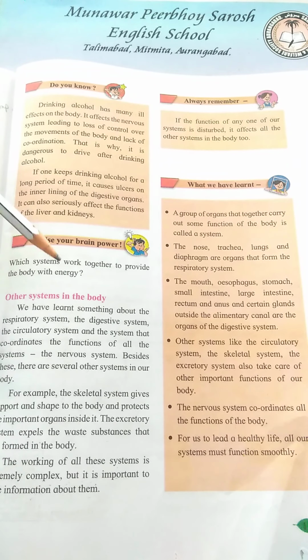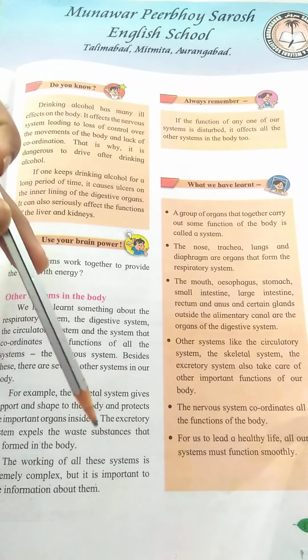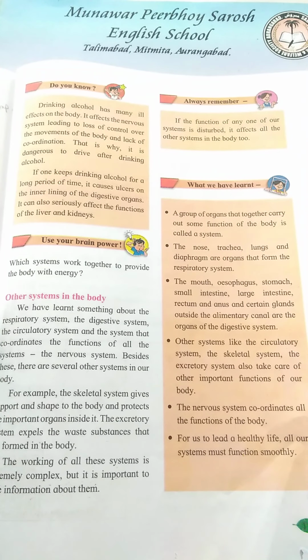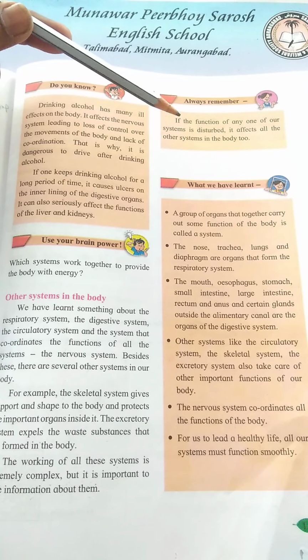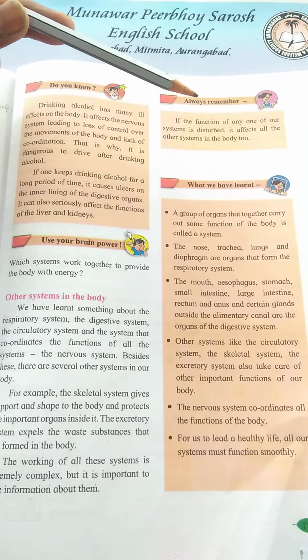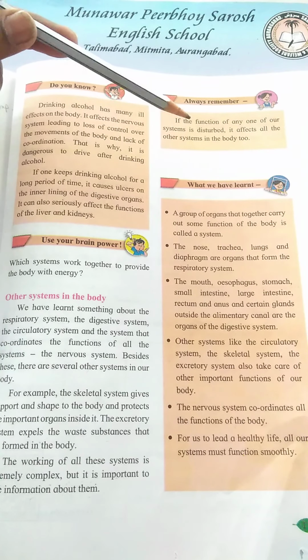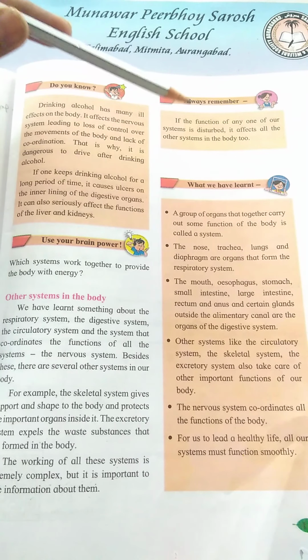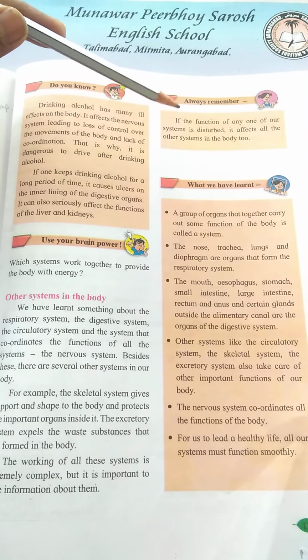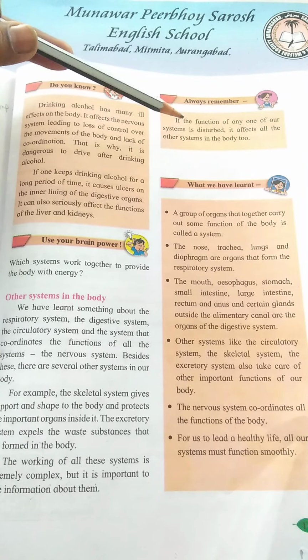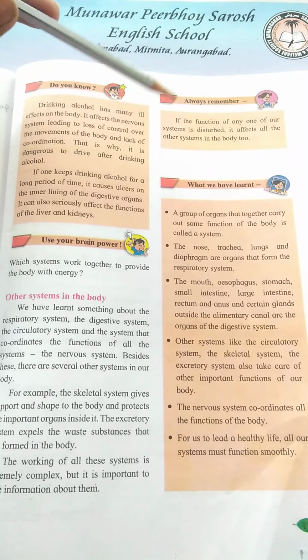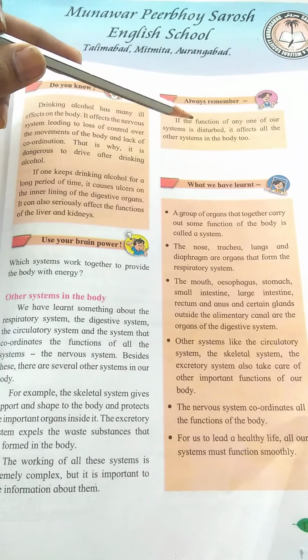So, apart from the systems that we have learned, there are the skeletal system and the excretory system also in our body. Now let us see: if the function of any of our systems is disturbed, for example when you fall sick, what happens? It affects all the other systems of our body too.